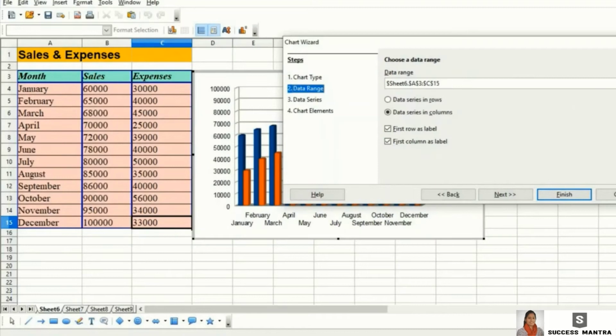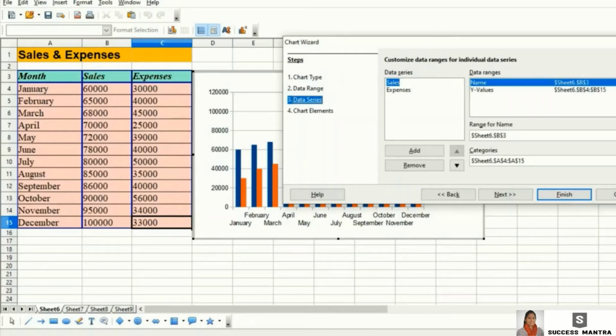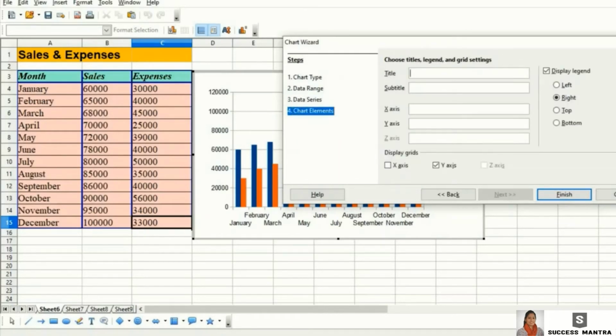and I select the data and I make the first row and first column as label. Then checking the data series. Now some chart elements, like we need to give some name to the chart. Here it is sales and expense, and in x-axis we are showing month and y-axis we are showing some amounts.